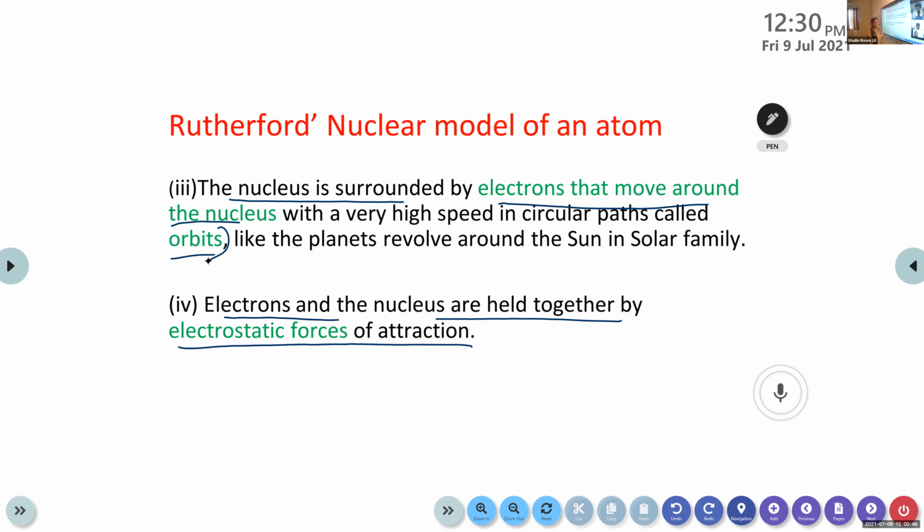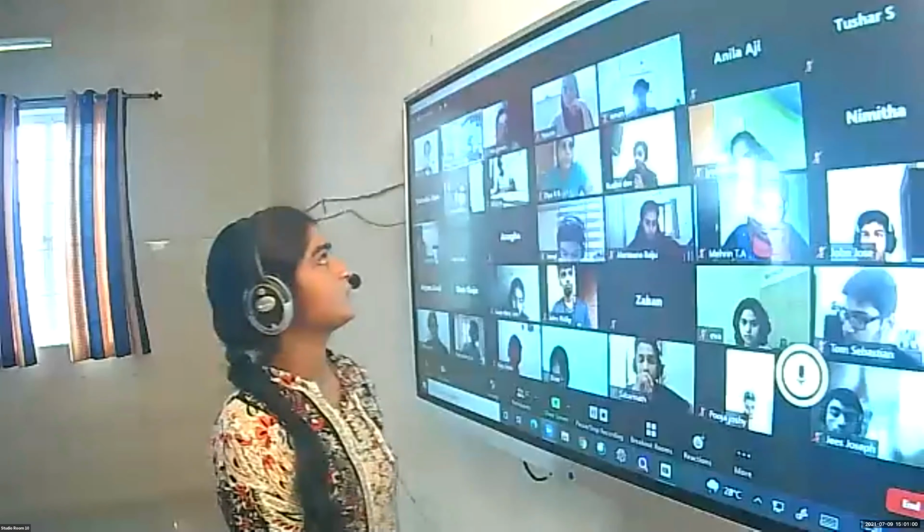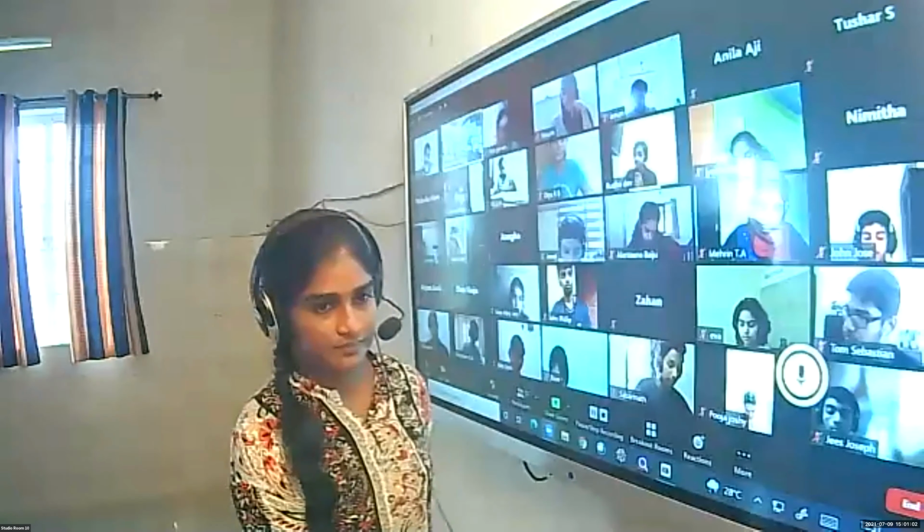Buddhadev, can you read the postulates of the nuclear model of an atom? The nucleus, should I start from the beginning? Yes, 4 postulates. The positive charge and most of the mass of the atom was densely concentrated in an extremely small region. This very small portion of the atom was called the nucleus by Rutherford. The nucleus is surrounded by electrons that move around the nucleus with a very high speed in circular paths called orbits.